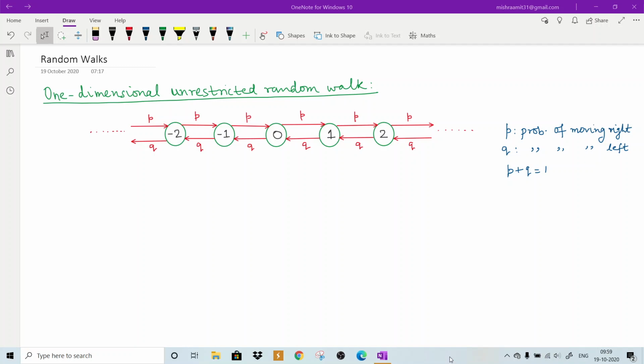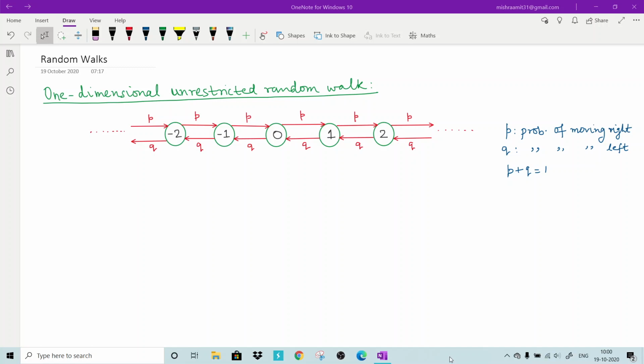Now, if you move right one step, the probability is small p, and the probability of moving left is small q. So of course p plus q is equal to 1. Whenever you move from 0 to 1, the probability is p. From 1 to 2, the probability is p. From 2 to 1, the probability is q. 1 to 0, the associated probability is q. 0 to -1, the associated probability is q. So this is a pictorial representation of the one dimensional unrestricted random walk.